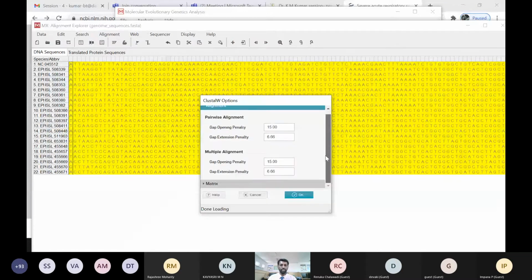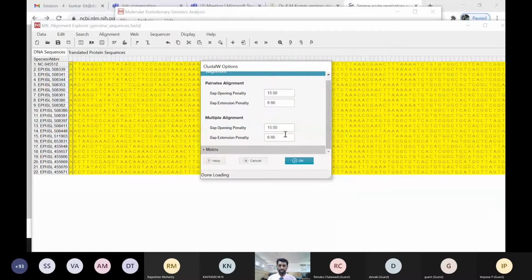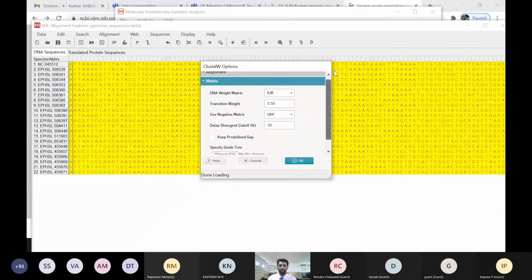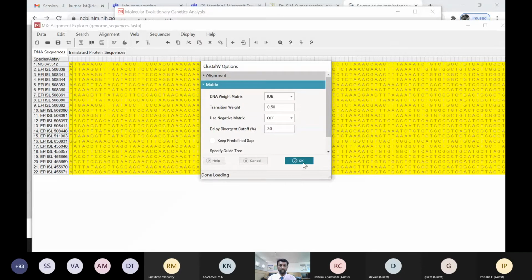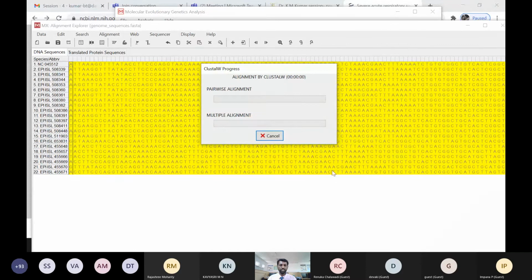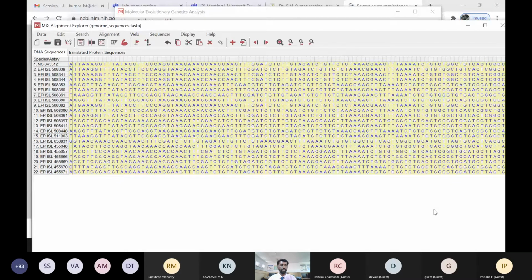For example, it will ask for the gap penalty score, because the sequence length sometimes varies, and because of the length variations, gaps will be there in the sequences. When doing the alignment, the gaps should be eliminated, and this advanced recent tool will do that automatically. When we click on this, it will do the multiple sequence alignment. Sometimes it takes more than 3-4 hours, because these are viral genome sequences, so it will take more time. So what I did is I already aligned them, and I'm going to upload those data.